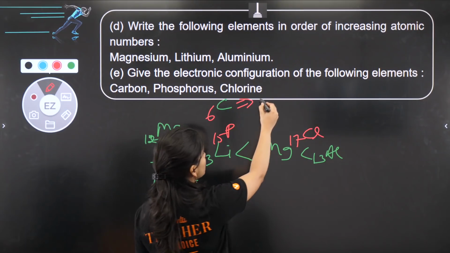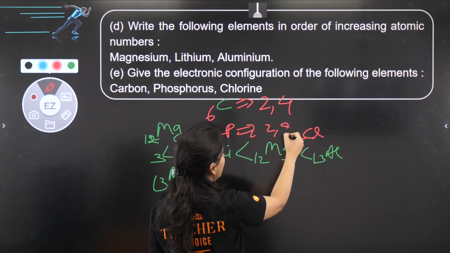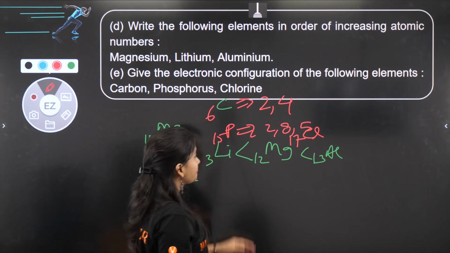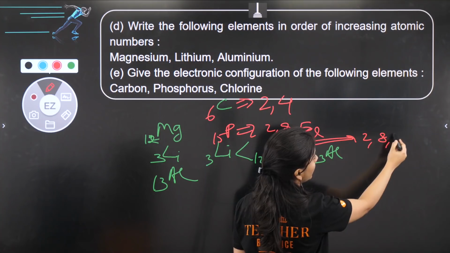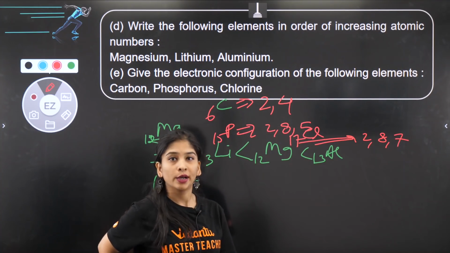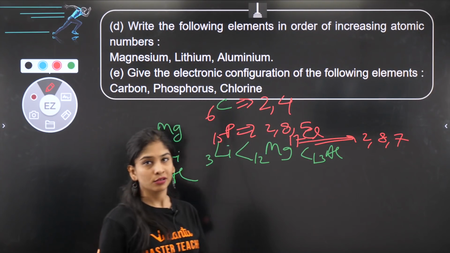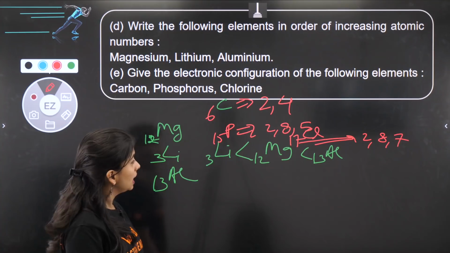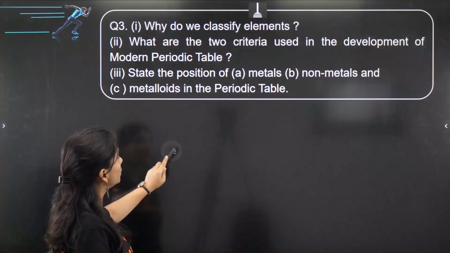Okay, so this is 2, then next 4, this is 2, 8, then 5. If I talk about this chlorine, so 2, 8 and 7. 2, 8 and 7, this is what you can write. I hope this is making sense. This you know from 9th class also, right? तो चलो let's move to the next question now. बहुत easy question किए अभी तो.